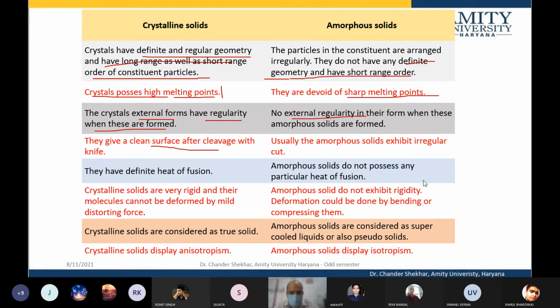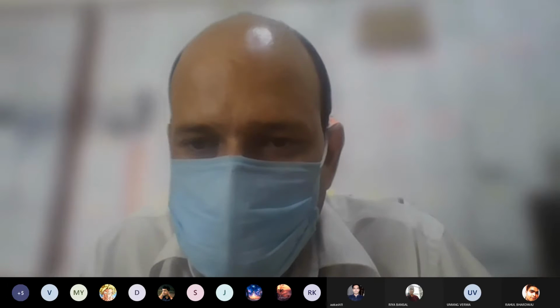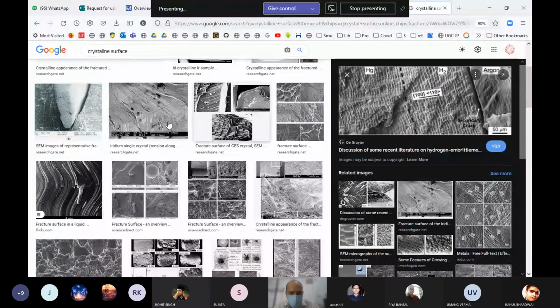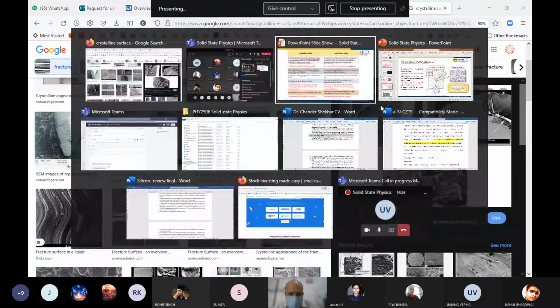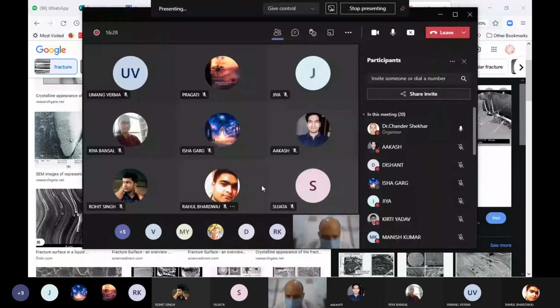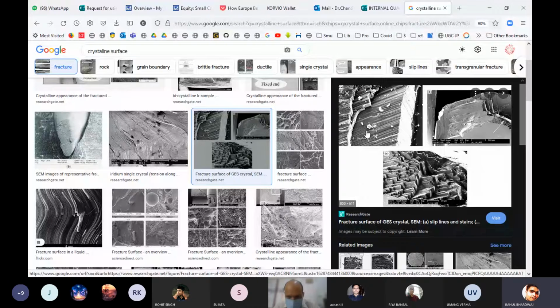Sorry, I think this screen, wait a minute. So what we were talking about, this one here. Is the microstructure visible? Hello. Yes, sir. Audible, Rahul? Yes, sir. Is the screen visible? Yes, sir.